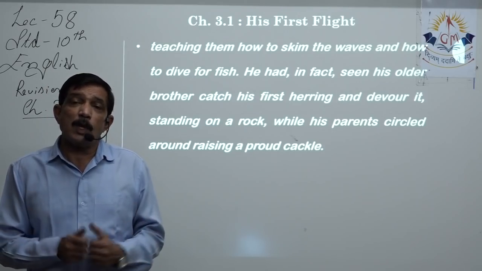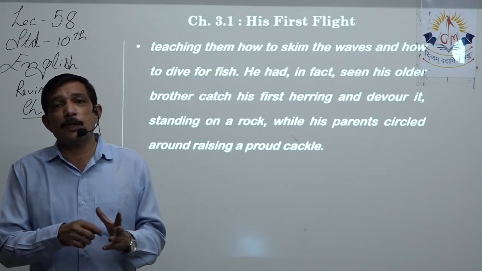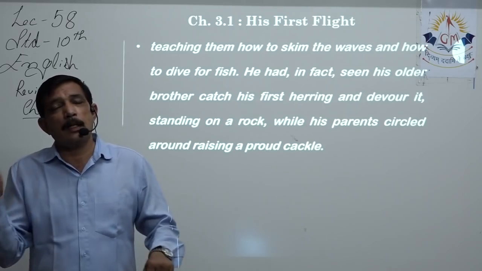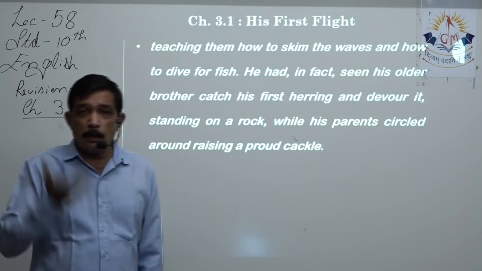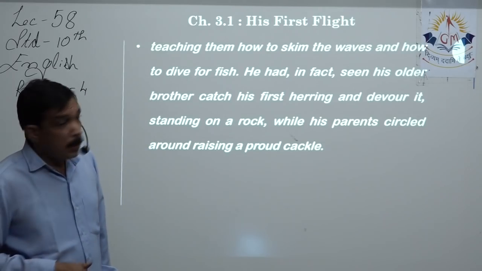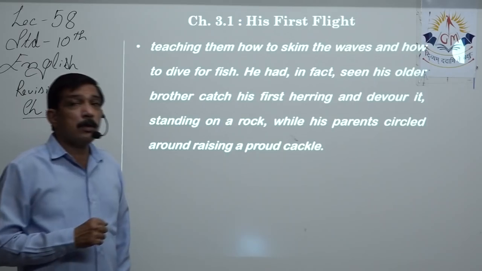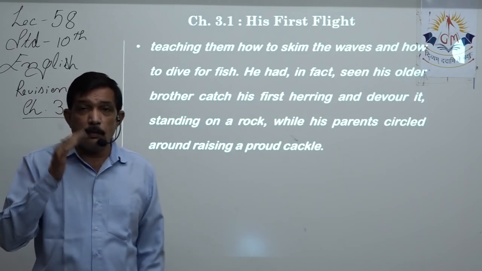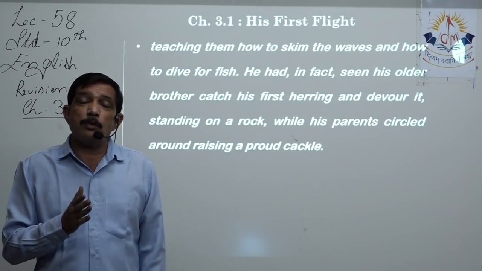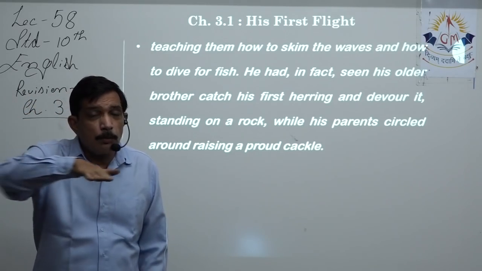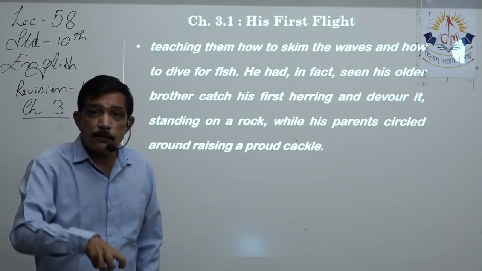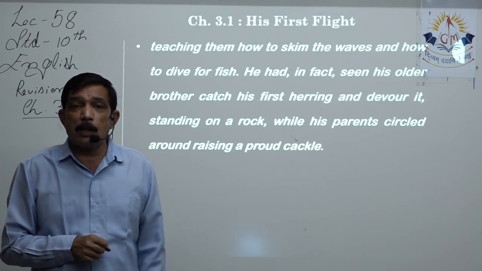And they enjoy that fish by keeping one leg over it and cutting small pieces of the fish, gulping it down, eating it. So he, from the top of the cliff, on the ledge, he can see his older brother. He not only learned how to fly, he also learned how to skim over the water and catch his first fish, that is a herring that he had caught, right?